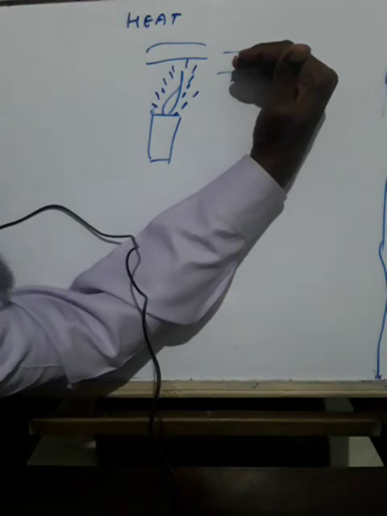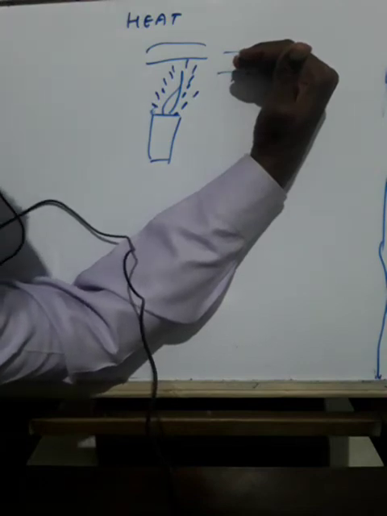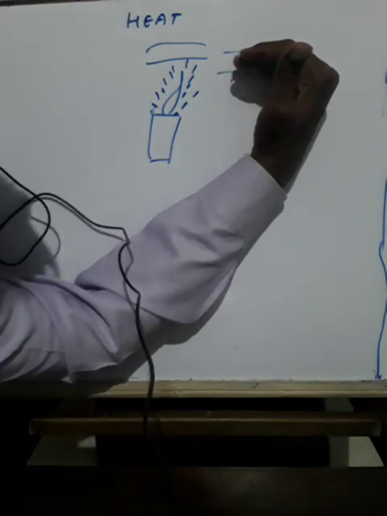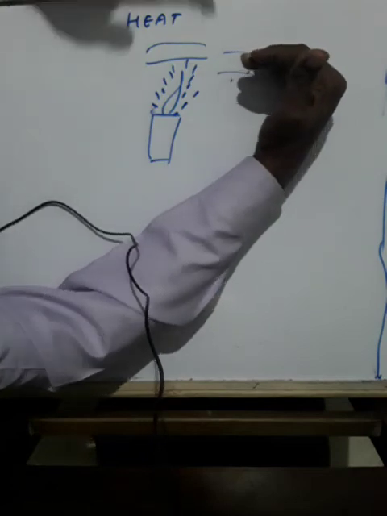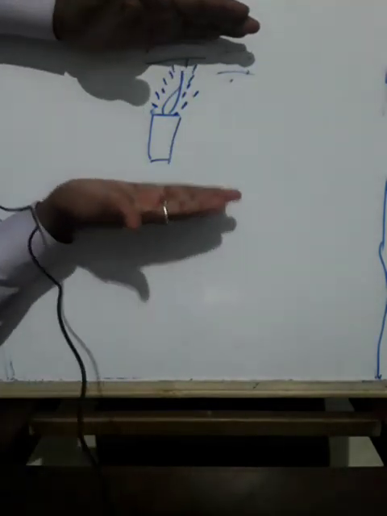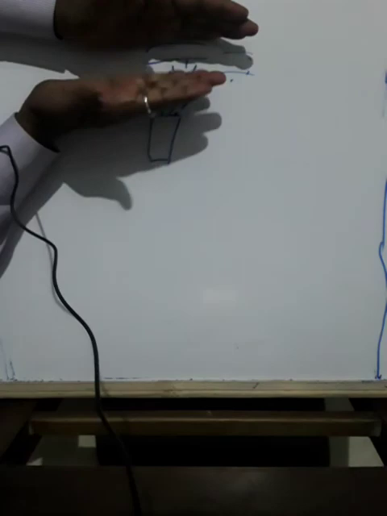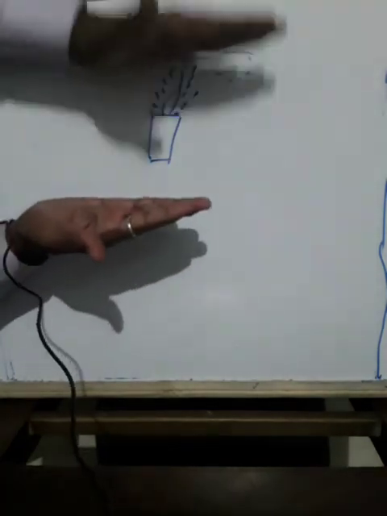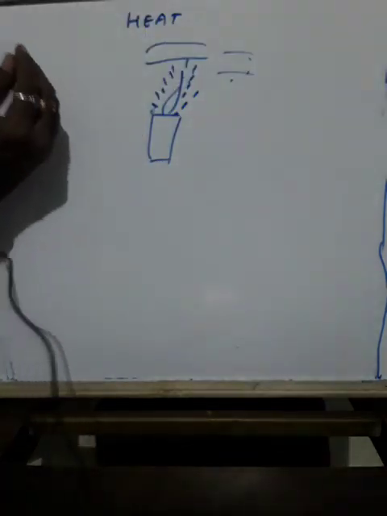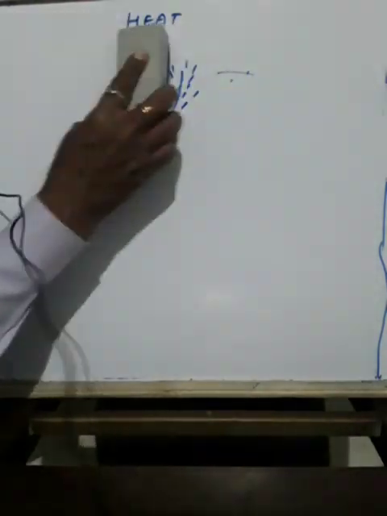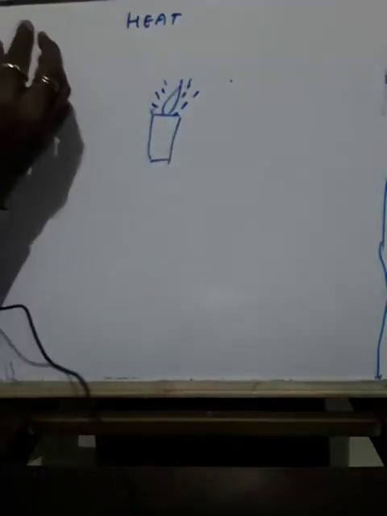Notice that towards the top the air gets heated by convection, and there is a distance between your hand and the hot heat source, the flame. You cannot touch it; there is a distance. You are keeping your hand a little far from the source.